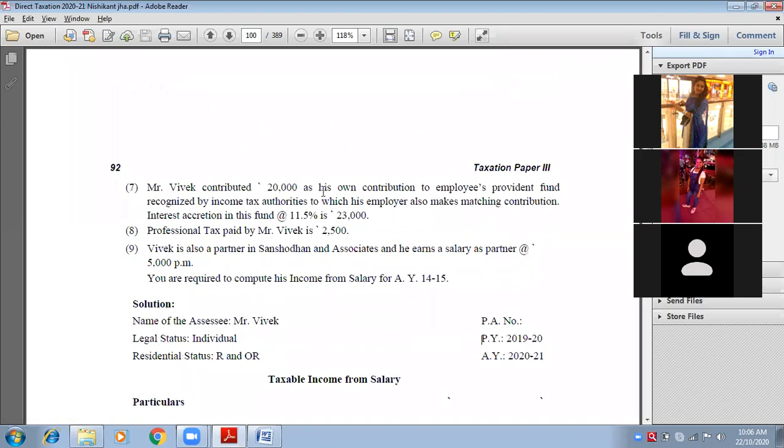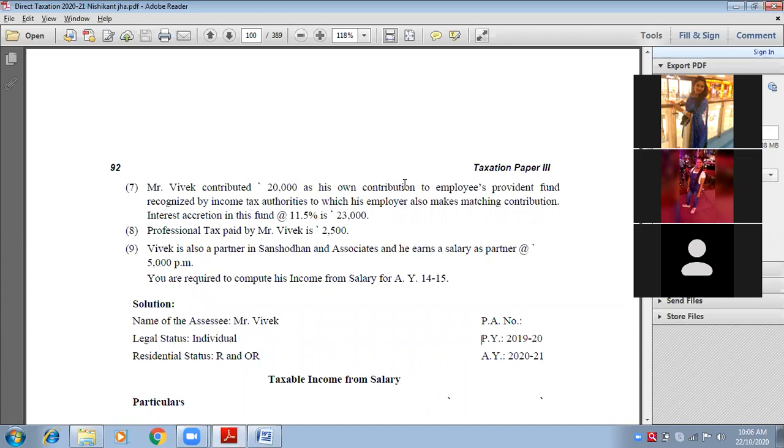Now, the next point. Mr. Vivek contributed 20,000 as his own contribution to Employees Provident Fund recognized by income tax authorities. From his salary, 20,000 is deducted per annum and transferred to the recognized provident fund account.